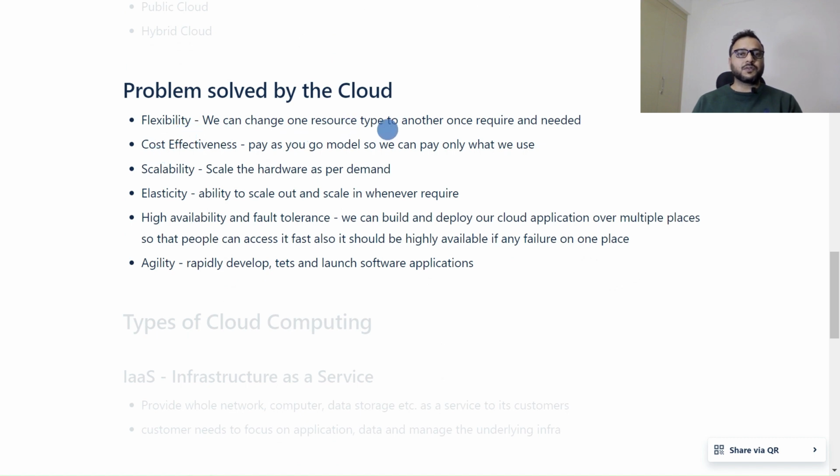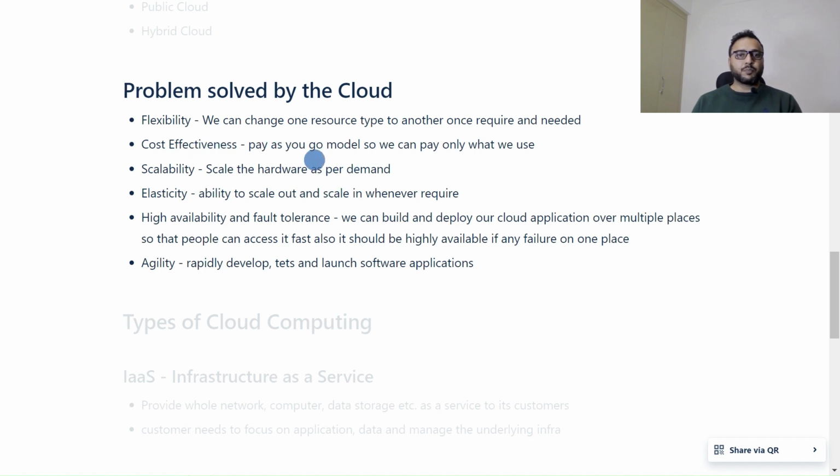We can change one resource type to another once required and needed. In on-premises there was a limitation: we can't change one resource type to another resource type. But here in cloud we can do that.